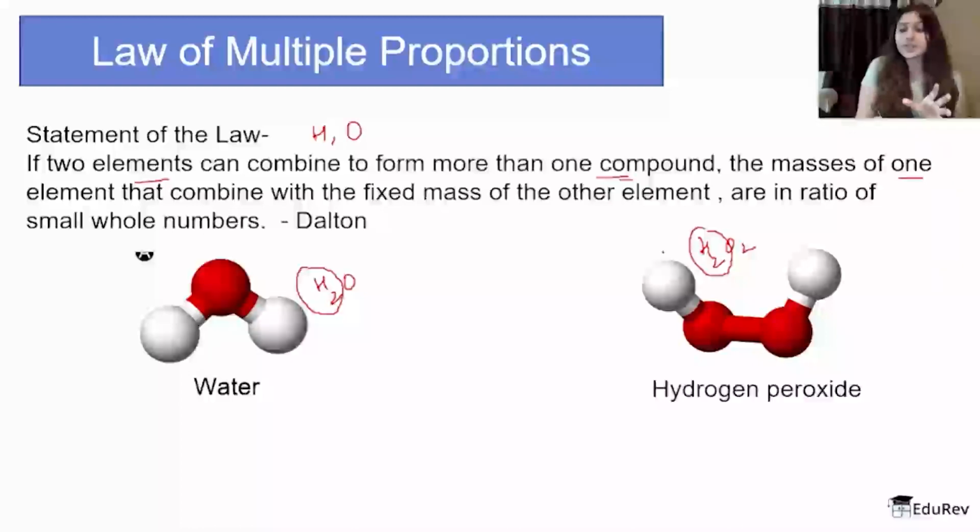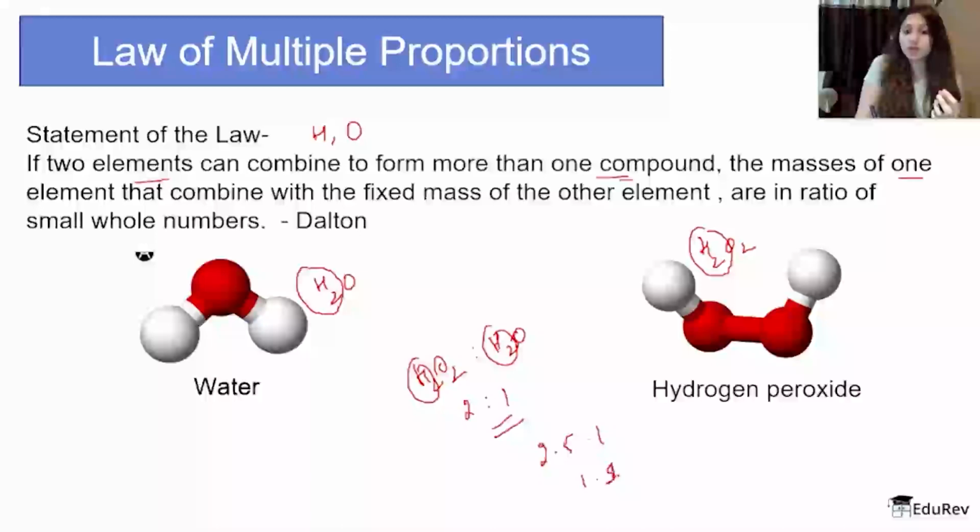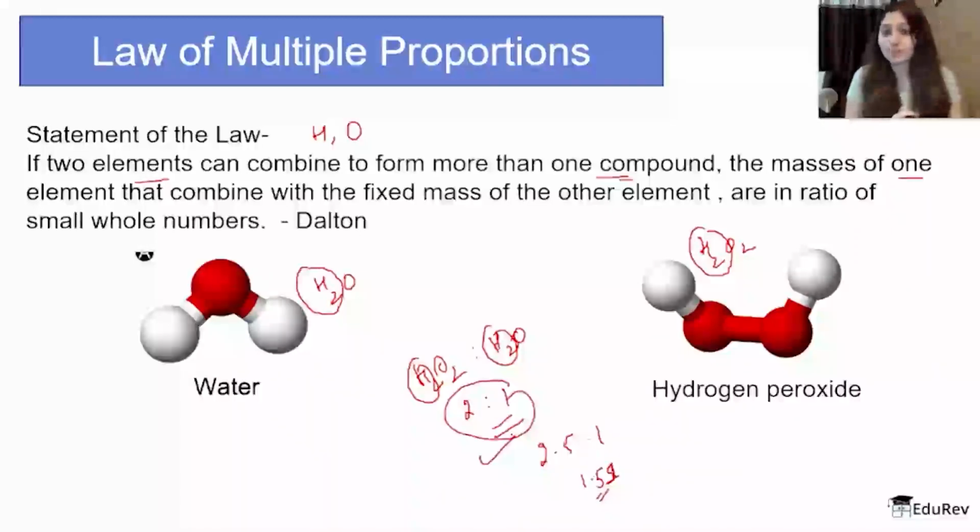So here the fixed mass is hydrogen, and the other one is oxygen. If I compare H2O2 versus H2O, the fixed mass is of course hydrogen, so if I compare the ratio of oxygen atoms, it is 2:1 in this case. This law is basically saying it cannot be 2.5:1, it cannot be 1.5:1. It will always be 2:1 no matter what.